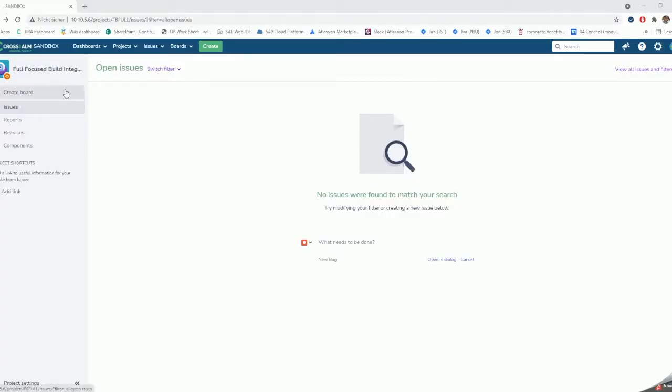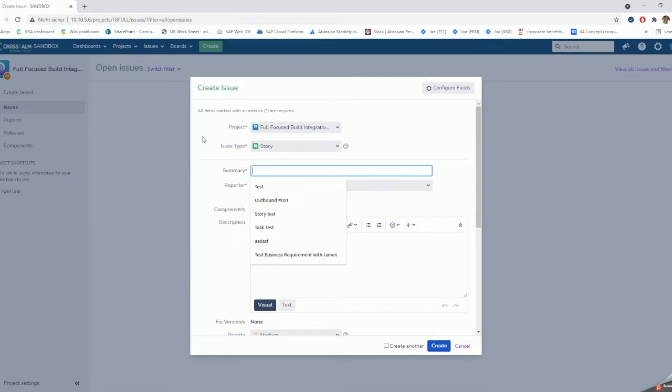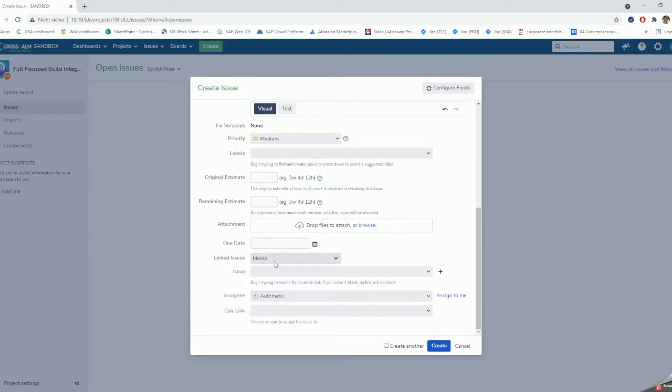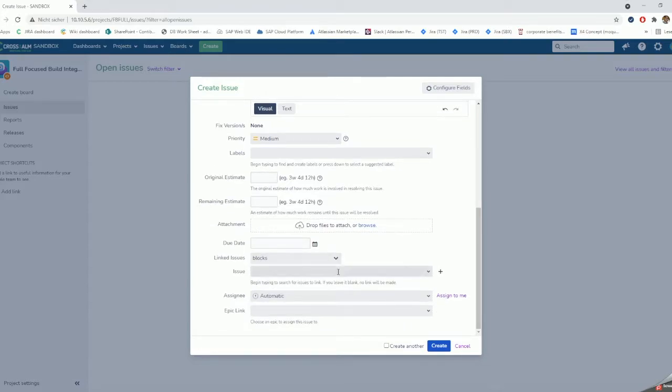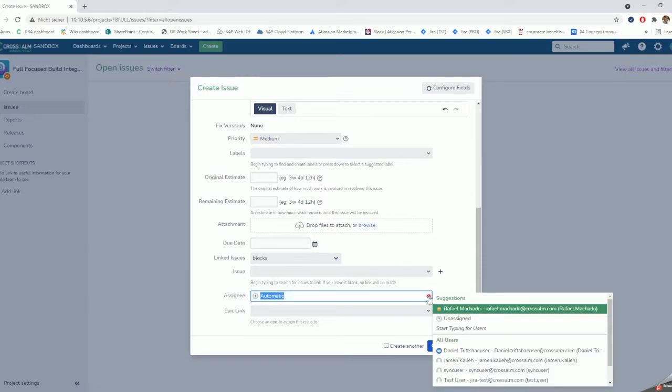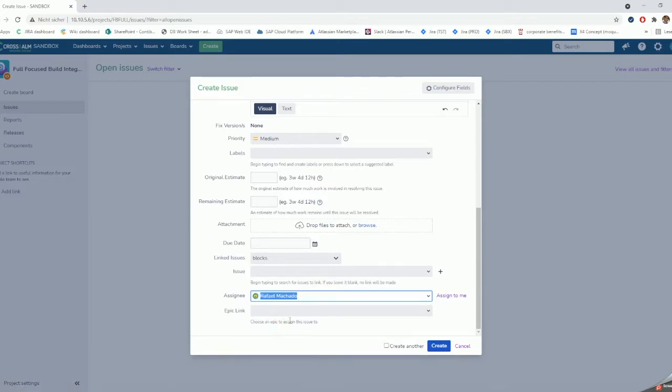The process must start with us creating a user story. And the user story for us represents our business requirement according to our mapping rules. We need to define a description, and we also need to define a user. In this case, I'm also using my user to make things easier for us. Where is assigning here? And I can create.